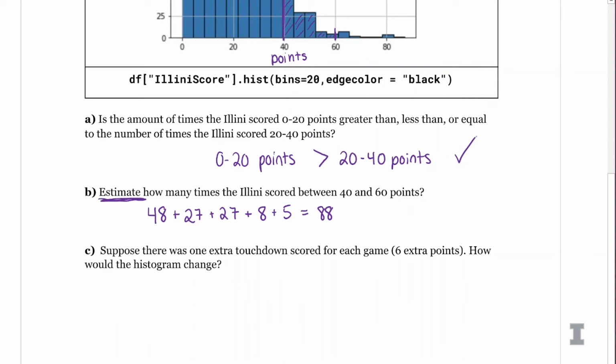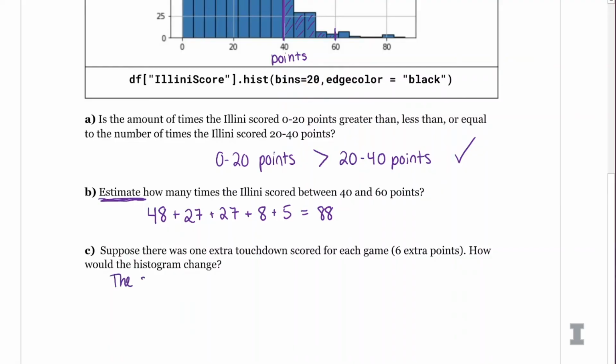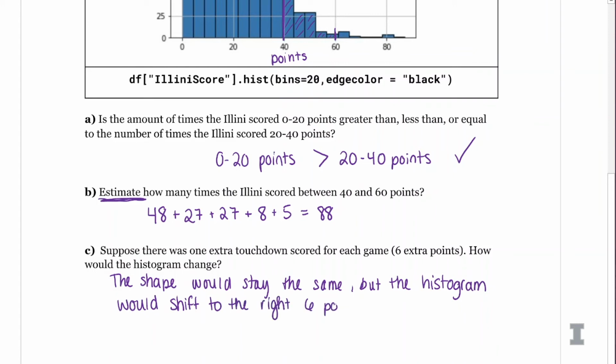Thanks, Wade. So the last part of this puzzle says, suppose there was an extra touchdown scored for each game. So 6 extra points. And it says, how would the histogram change? So basically here, we are essentially taking every single game and adding 6 points to it. So the overall shape of the histogram is going to stay the same. We're literally just taking this histogram and shifting it to the right 6 points. So I'm going to go ahead and write that down. I'm going to say the shape would stay the same, but the histogram would shift to the right 6 points.